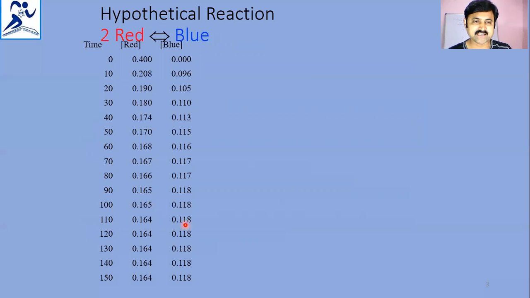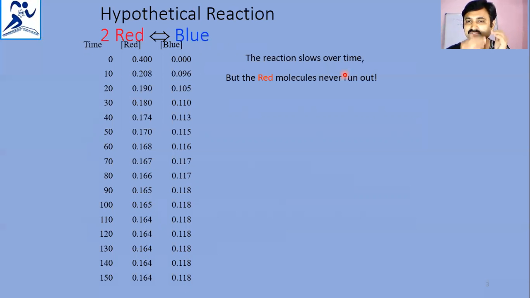Red is on the reactant side and blue is on the product side. So the red concentration decreases with time and the blue concentration increases with time. The reaction slows over time, meaning the reaction rate decreases. But red molecules never run out.